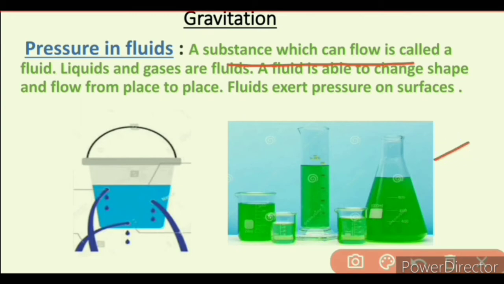In this diagram, if we put the water in a flask, the water takes the shape of the flask, and if we put the water in a beaker and graduated cylinder, water also takes the shape of the beaker and graduated cylinder. That means fluid is able to change its shape, and fluid flows from place to place. That means in lakes, seas, canals, water flows from a higher end to a lower end.